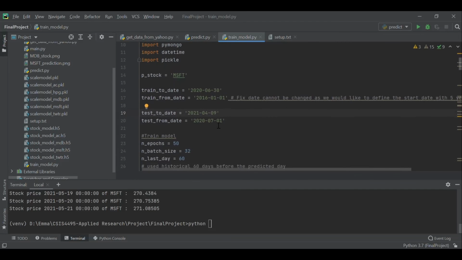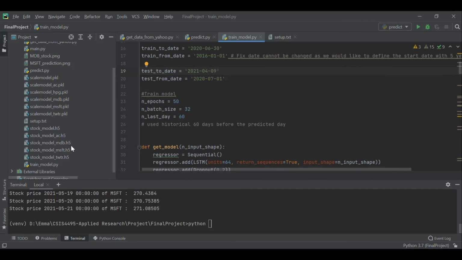After running this, it will save into the stock_model_msft file. Every time we need to rerun it, we will delete it first and rerun this file again.